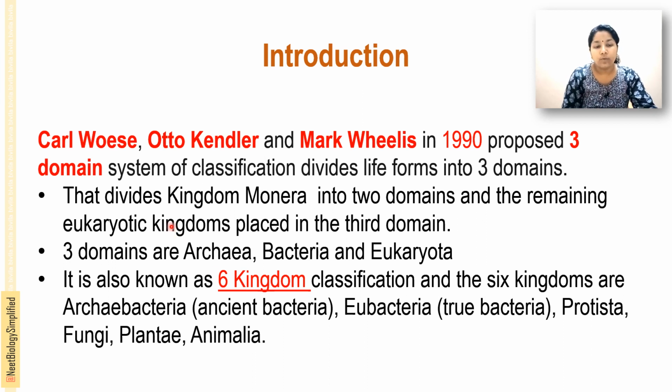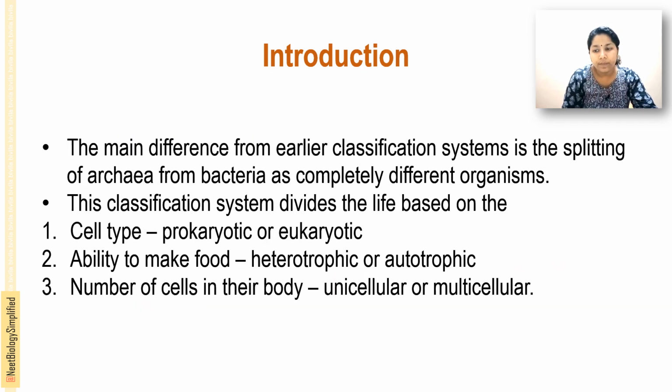Carl Woese, Otto Kandler and Mark Wheelis in 1990 proposed the three domain system of classification that divides the life forms into three domains. In this system, the kingdom Monera is divided into two domains, and the remaining eukaryotic kingdoms are placed in the third domain. The three domains are Archaea, bacteria or Eubacteria, and Eukaryota. It is also known as the six kingdom classification, and the six kingdoms are Archaebacteria or the ancient bacteria, Eubacteria or the true bacteria, then Protista, Fungi, Plantae, Animalia.